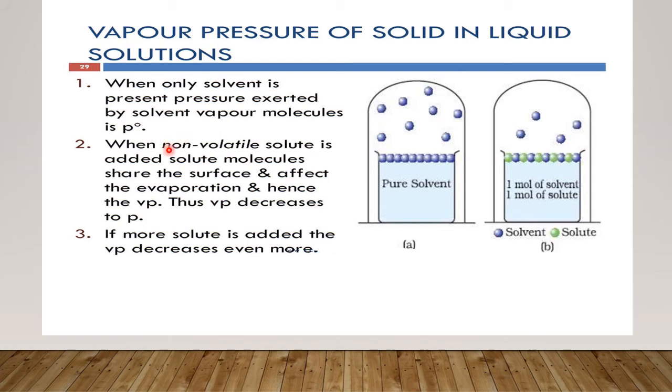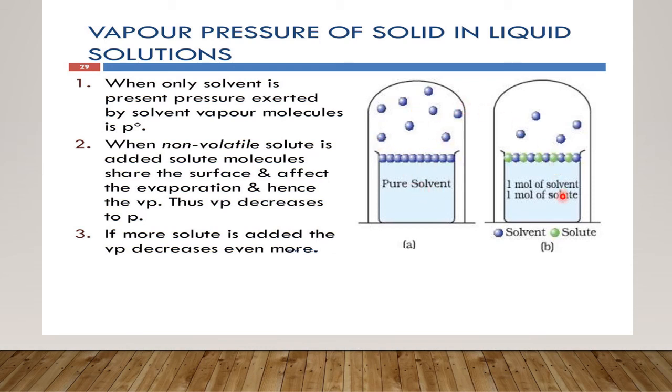Because whenever a non-volatile solute, it can be anything, it can be a liquid also, but if it is non-volatile, solids in any case are non-volatile. So whenever a non-volatile solute is added, the solute particles occupy some positions on the surface and therefore they affect evaporation, and hence the total vapor pressure decreases. You can see in this diagram, initially when we were taking pure solvent, which was a volatile solvent, all the molecules of the solvent could go into the vapor phase.